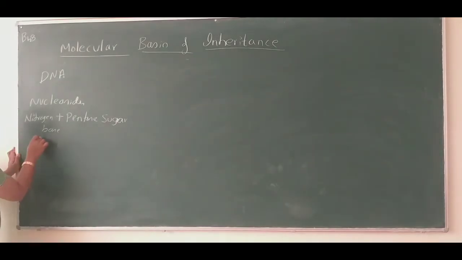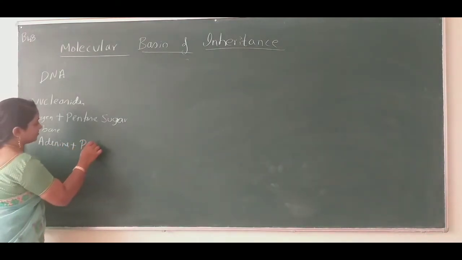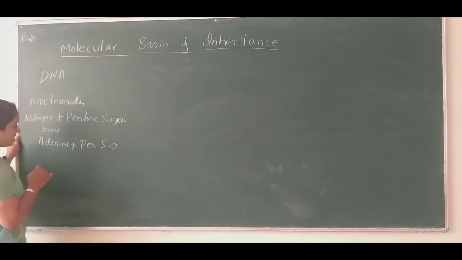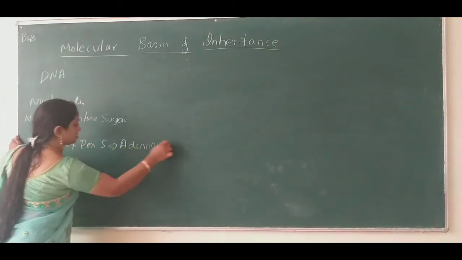If the adenine nitrogen base combines with pentose sugar, it will become adenosine.